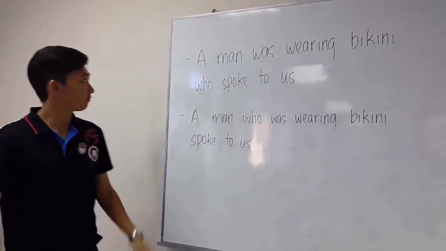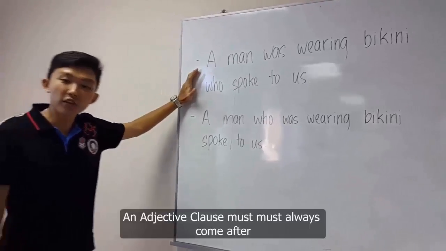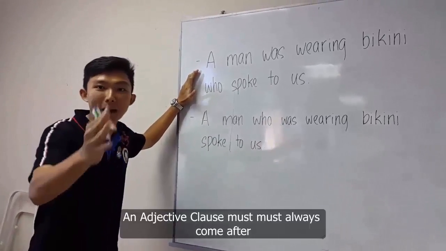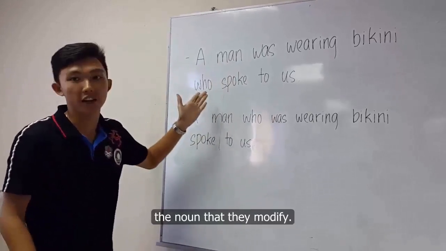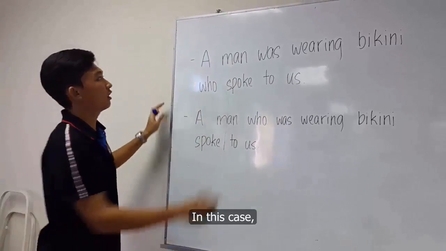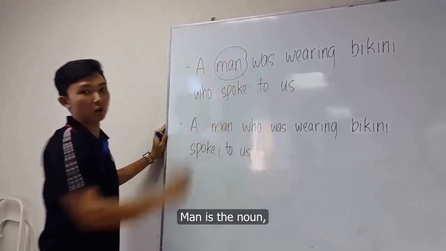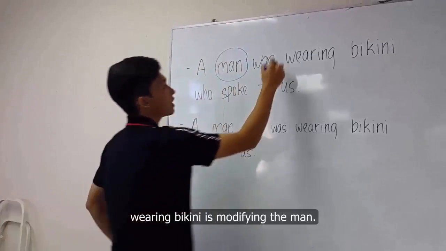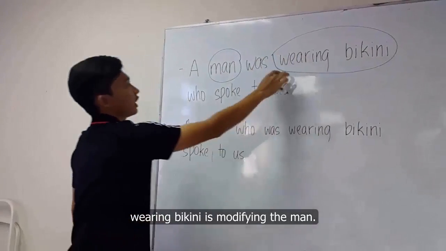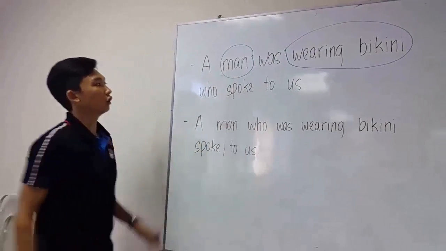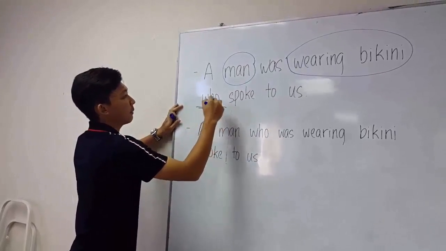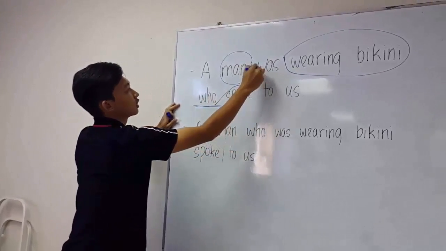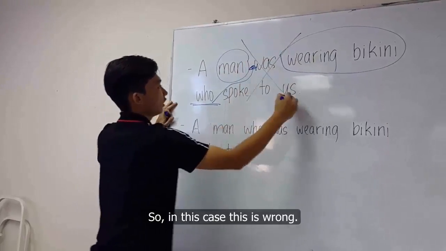Special notes. An adjective clause must always come after the nouns that they modify. In this case, man is the noun. Wearing bikini is modifying the man. So the adjective clause must come after the man. So in this case, this is wrong.